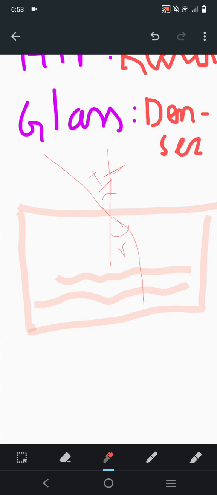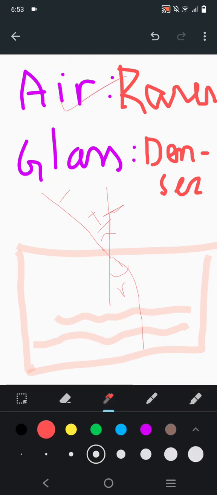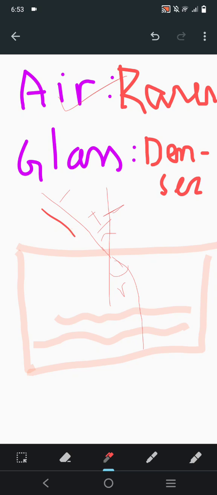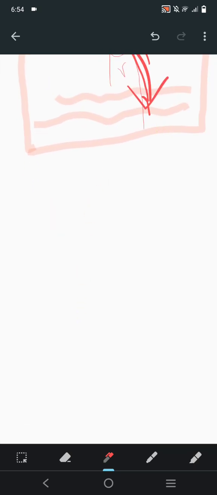So when the incident ray is coming from the rare medium, rare medium means air wala medium, it hits that normal line, and then it bends towards the normal point. So this is the case 1 we are talking about. Now we'll be talking about case number 2.